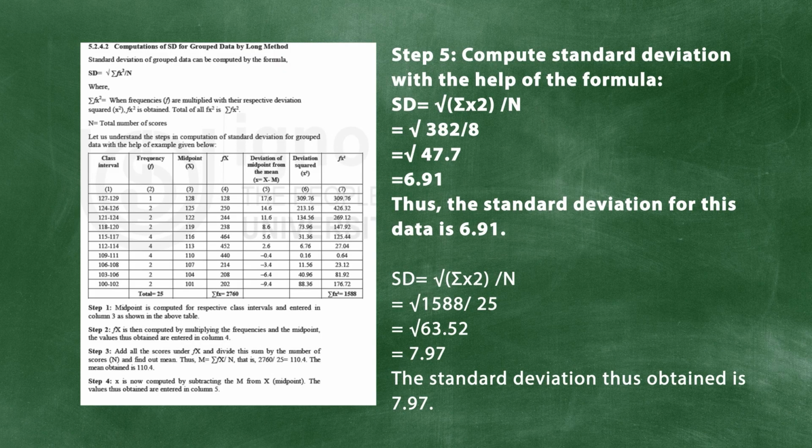First we have to calculate the mean of the data set, then we have to calculate fx, then we have to calculate fx square. Of course, x square is nothing but the squared deviation from the mean. When we calculate the small x square, then we multiply by f and we get summation of fx square. When we divide by n, we get variance, and when we take the square root of summation of fx square divided by n, we will get the standard deviation. So in this example, you can see on the screen, the standard deviation is 7.97.